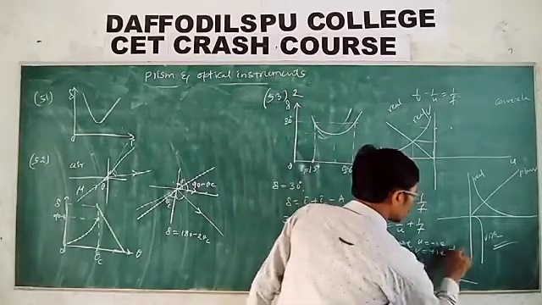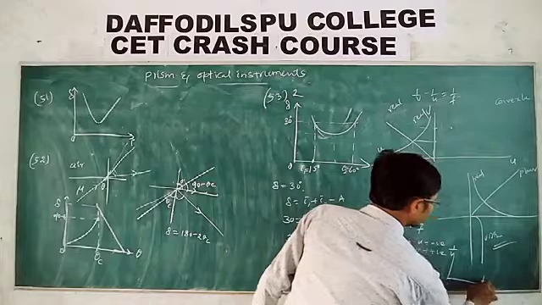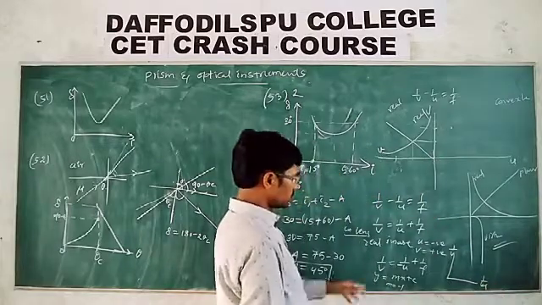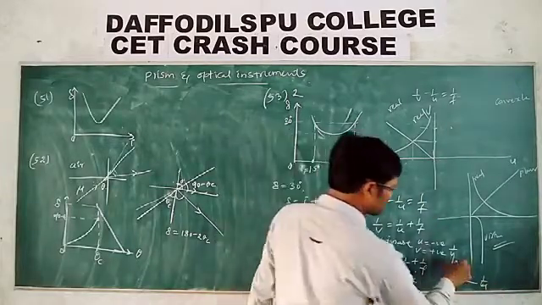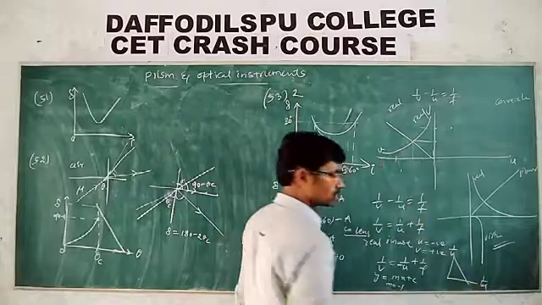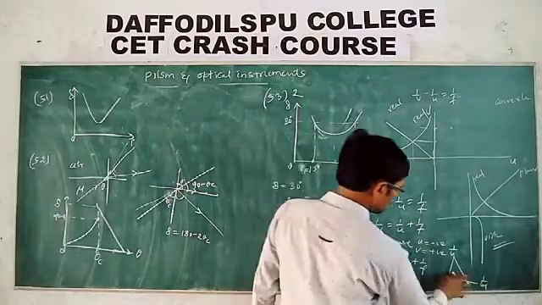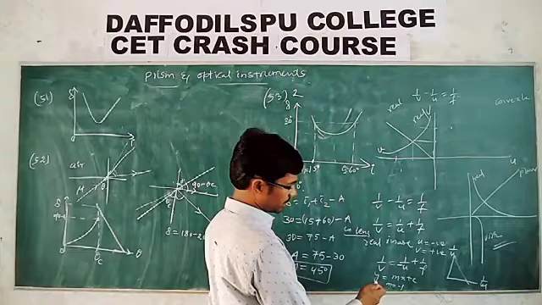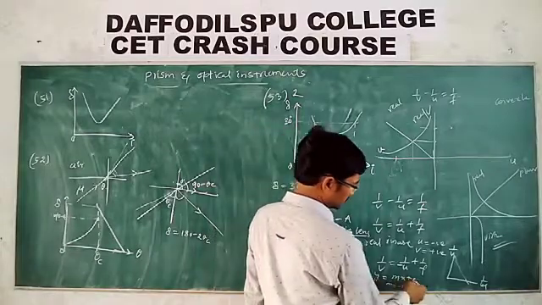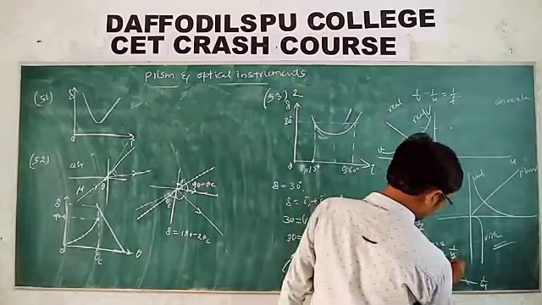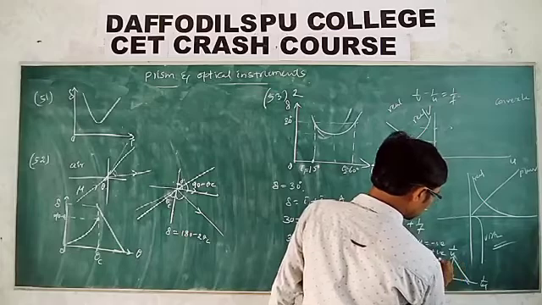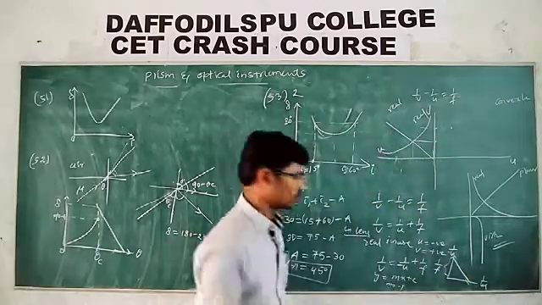If you draw the graph for 1 by V and 1 by U, then y has a negative slope, and c is positive intercept. Then this is the graph of 1 by f, 1 by V, 1 by U.